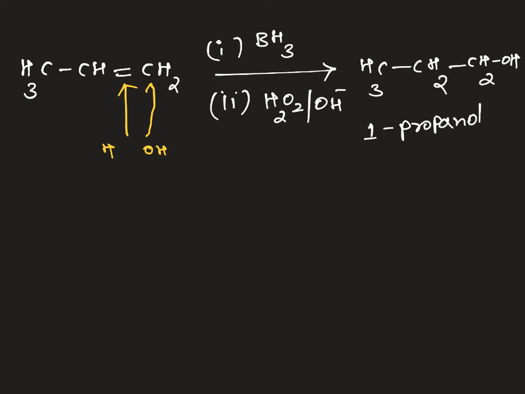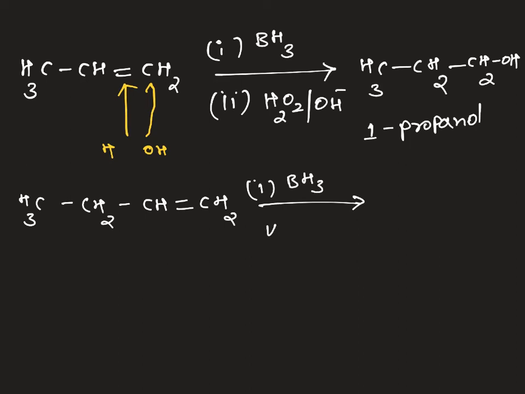Similarly, if I take 1-butene and do the hydroboration oxidation reaction, what product do we get?